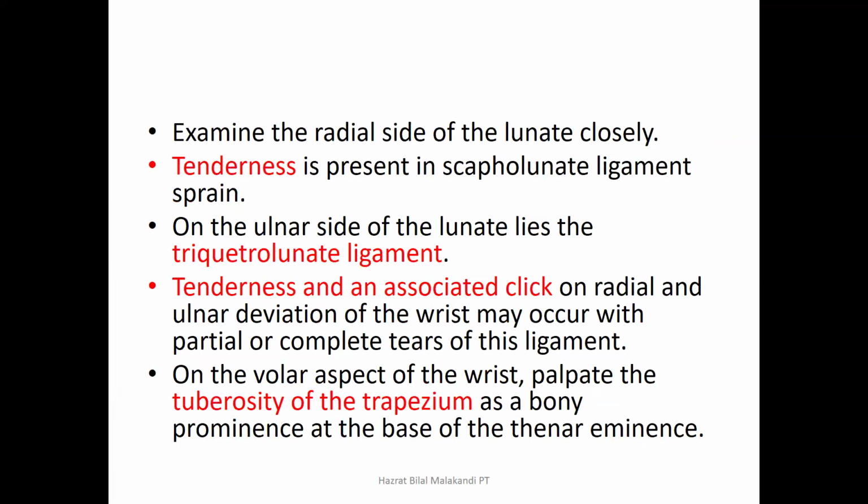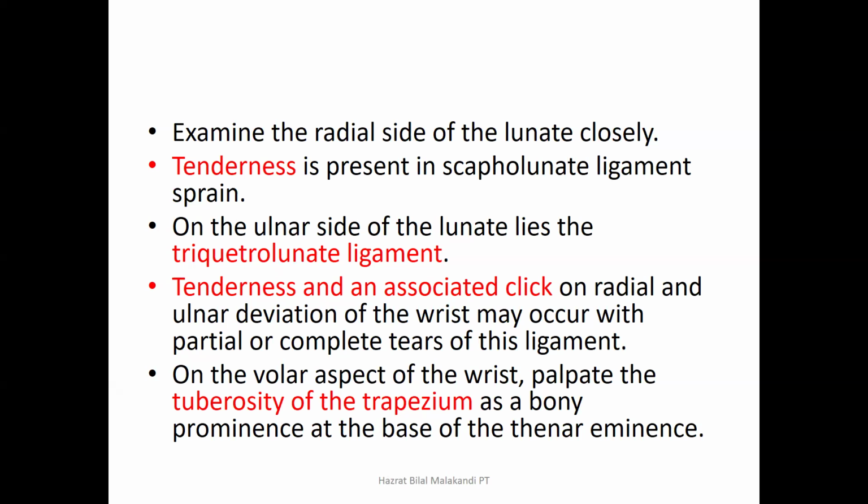In this way we have to closely examine the radial side of the lunate, because if tenderness is present, there may be an indication of scapholunate ligament sprain. At the ulnar side of the lunate lies the lunotriquetral ligament; there too, if tenderness is present, that may lead towards disruption of the grade 3 tear of this ligament.